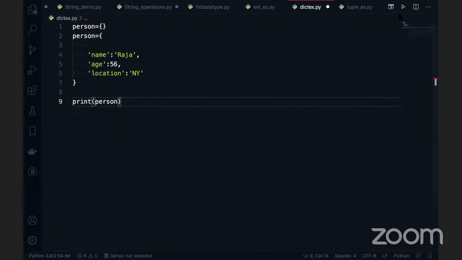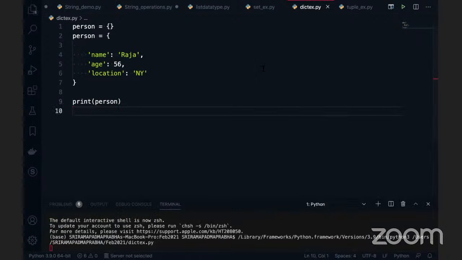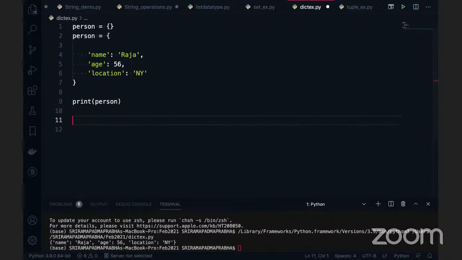But there are some notes here, some key points we should remember. What are those key points? Key point number one, just remember keys cannot be duplicated. First of all, what are the keys? The person has name, age, location; these are the keys. The values are Raja, 56, New York. Keys cannot be duplicated, but values can be duplicated, guys. Just for your information.